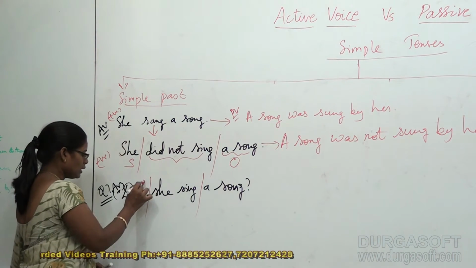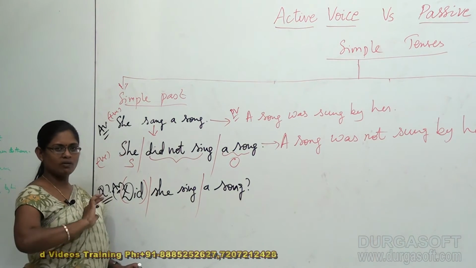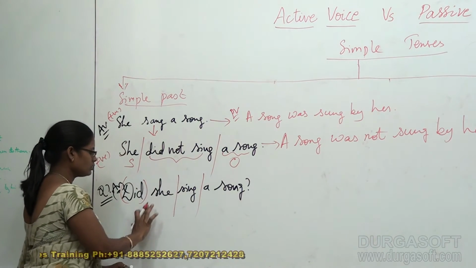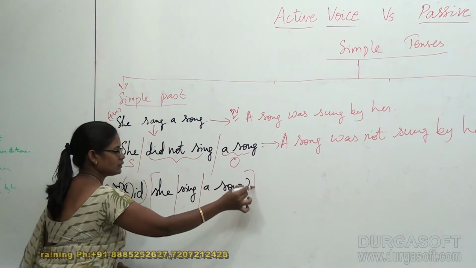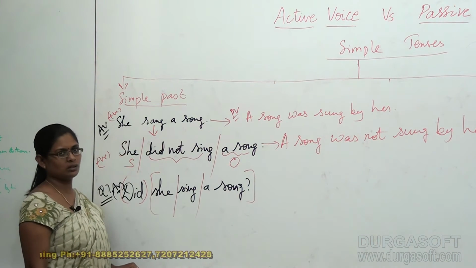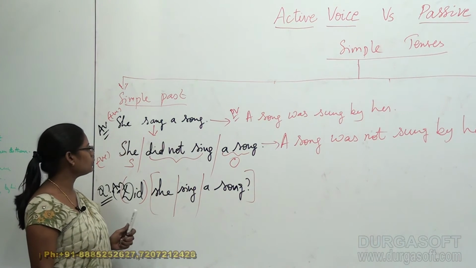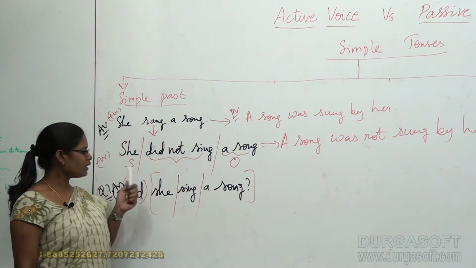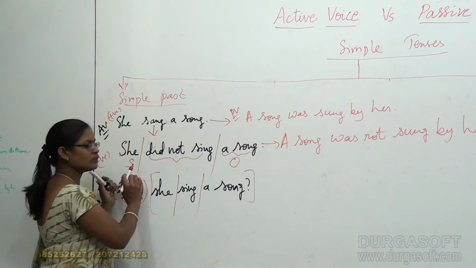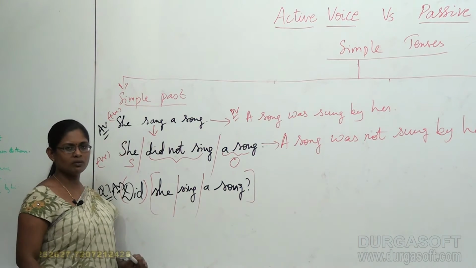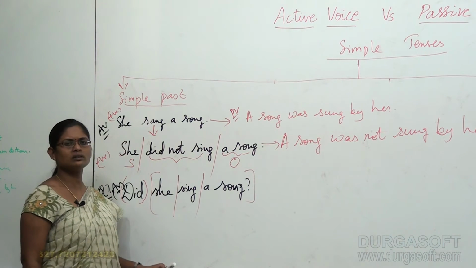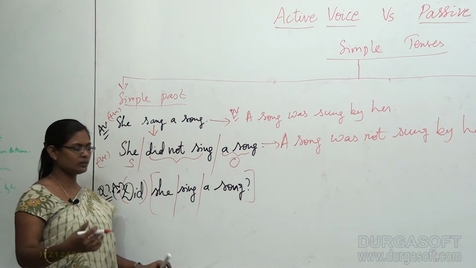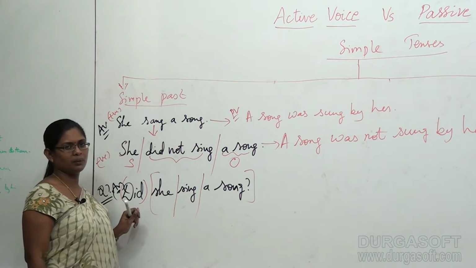So leave did as it is. You have nothing to do with did. Just focus on this part of the sentence when it comes to questions. We usually begin from the first word onwards, but for questions you just have to leave the first word. Don't do anything with that. Just concentrate on the next part of the sentence after did or after the questioning helping verb.